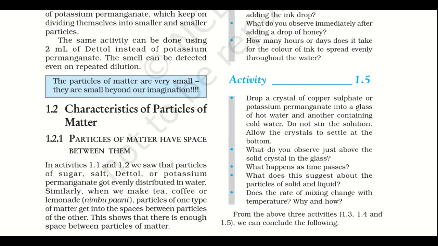In activity 1.5, we were given crystals of copper sulfate or potassium permanganate to put into a glass of hot water and another containing cold water. When we added them without stirring the solution, we came to know that the copper sulfate or potassium permanganate dissolved in water.